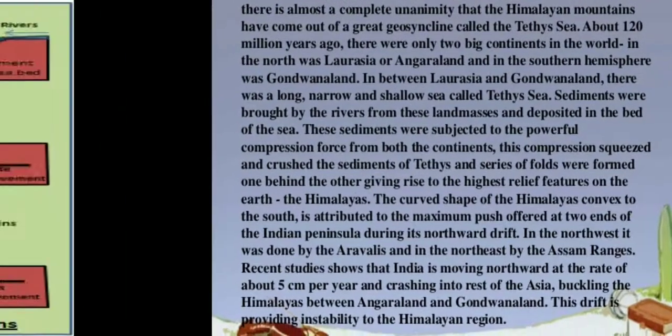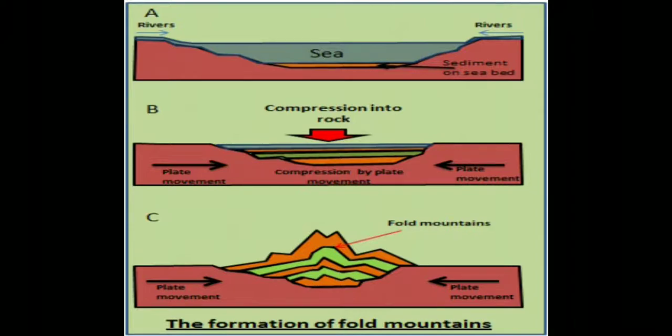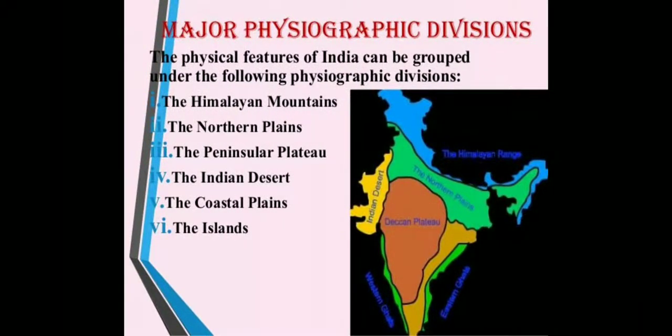All right, now you can see with the help of the picture the formation of fold mountains. First is the sea, and what is the name of the sea? We have already discussed, the Tethys Sea. These are sediments which are deposited on the bed of the sea. After that you can see the force compressed into rock, and this causes the movement of plates, and this movement of plates results in the formation of fold mountains. All right, now major physiographic divisions.